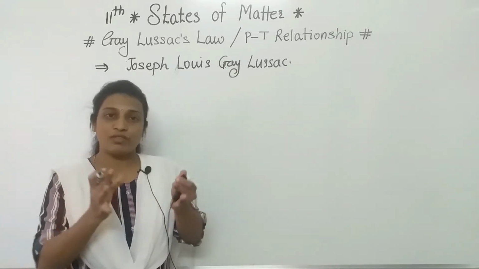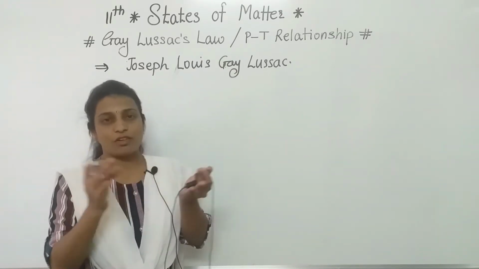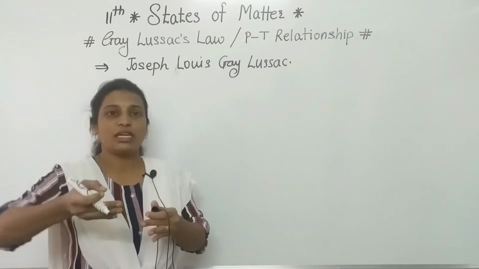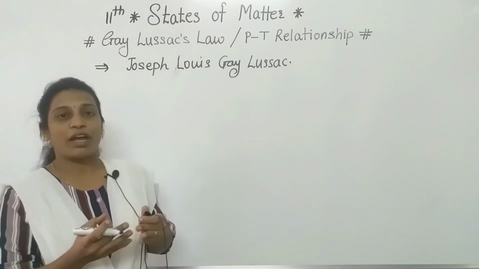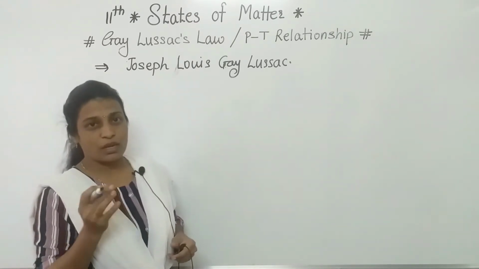By studying these gases while changing the temperature and pressure, he finally gave one statement. What is that statement?